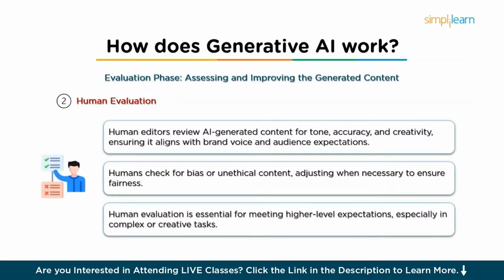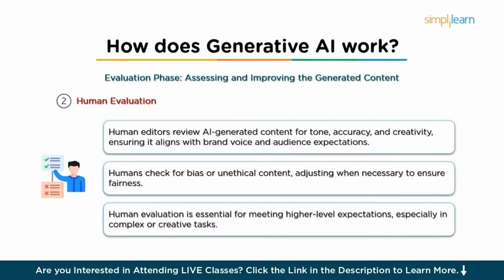While automated evaluation is crucial, human evaluation is often needed to ensure that the generated content meets higher level expectations, right? Especially when it is a complex or creative task. For example, it's basically used for quality control. When generative AI is used to create marketing content or writing, human editors may review the AI generated text for things like tone, accuracy, and creativity. Even if the AI creates grammatically correct content, a human might evaluate whether the text fits the brand's voice or whether it resonates with the target audience.